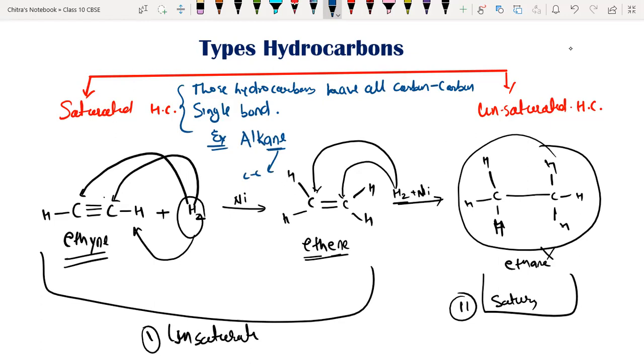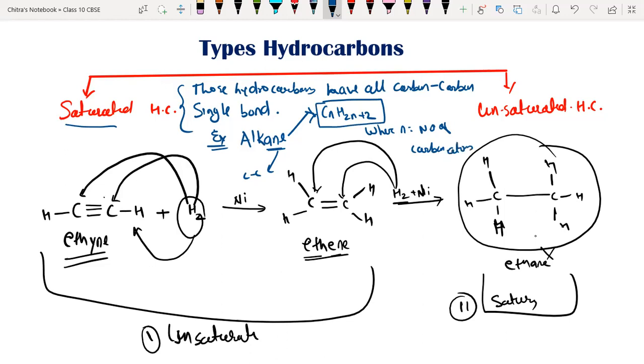Alkanes, their general formula is CnH2n plus 2, where n equals the number of carbon atoms. So alkanes are saturated hydrocarbons having all carbon single bonds, and their general formula is CnH2n plus 2, where n equals the number of carbon atoms.